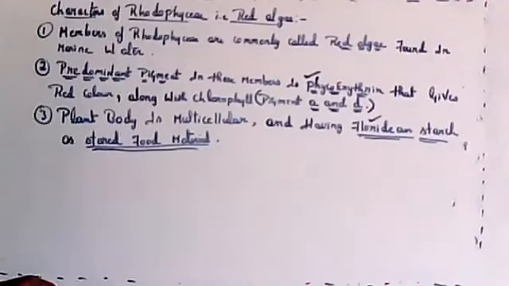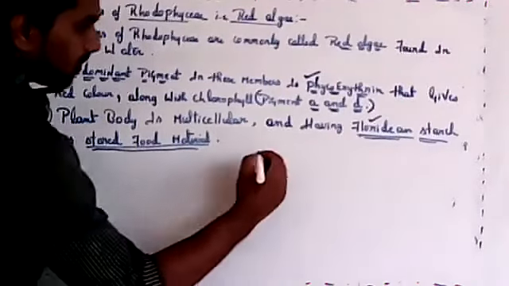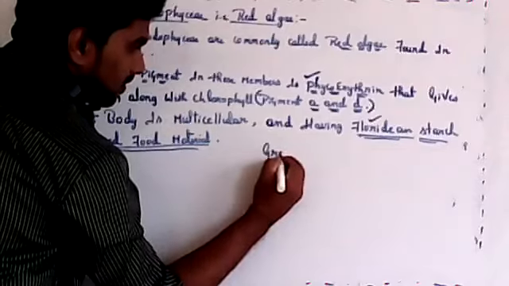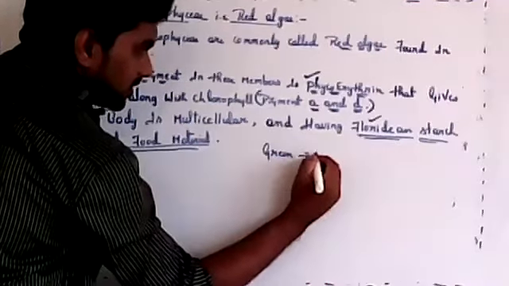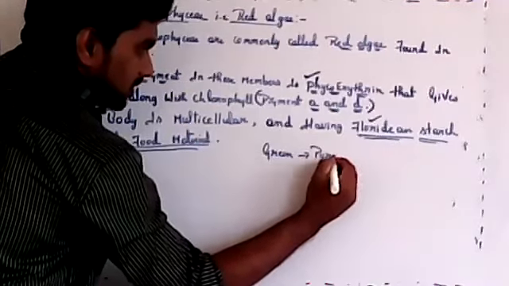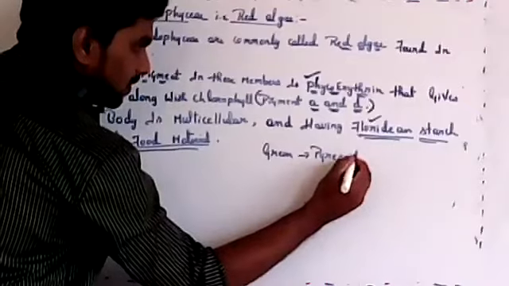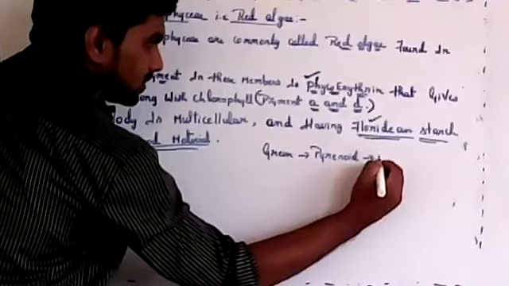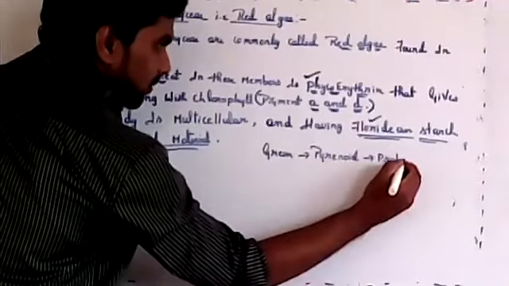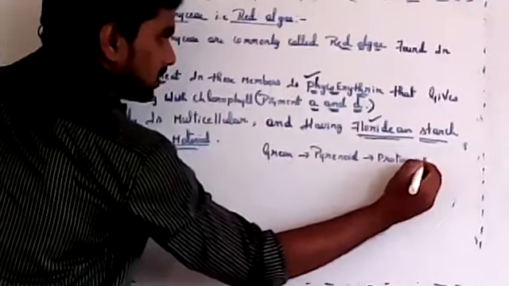Then in green algae, stored food material is pyrenoids. What is pyrenoids? A combination of protein plus starch is known as pyrenoids.